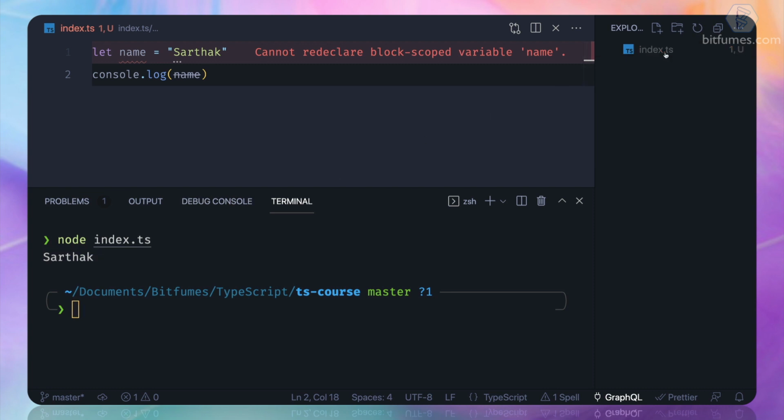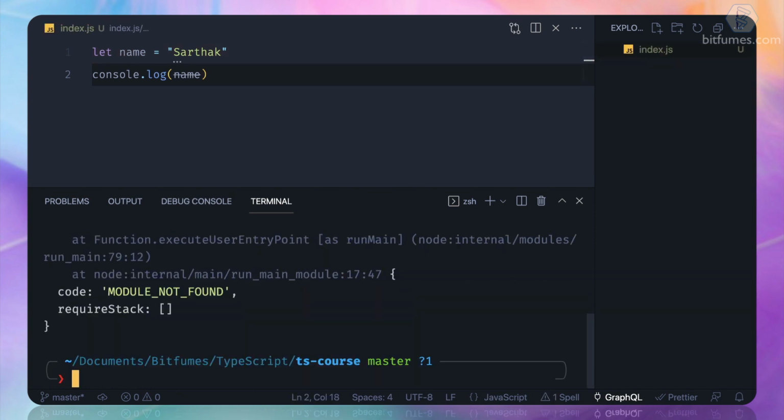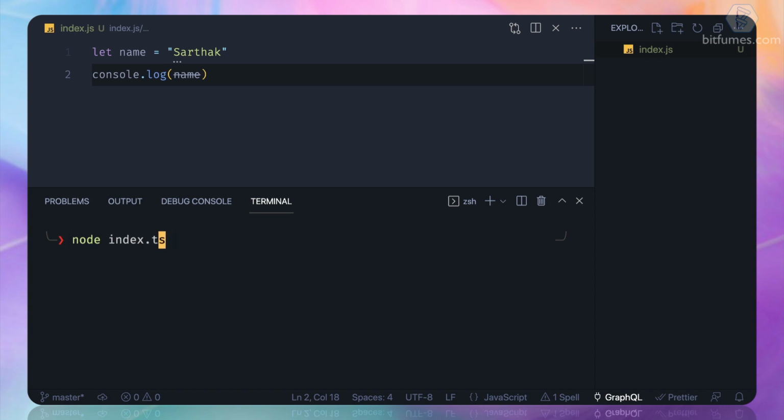So what if I change it to a JavaScript file? So I have JS and I have the same output. Okay, so that should be JS, not TS. So what is the use of TypeScript? Why do we need TypeScript if the absolutely same output is here? So TypeScript is actually made for developers, for the person who is writing code in JavaScript.